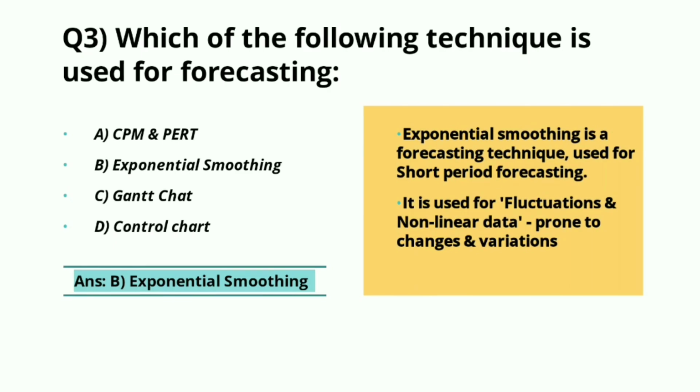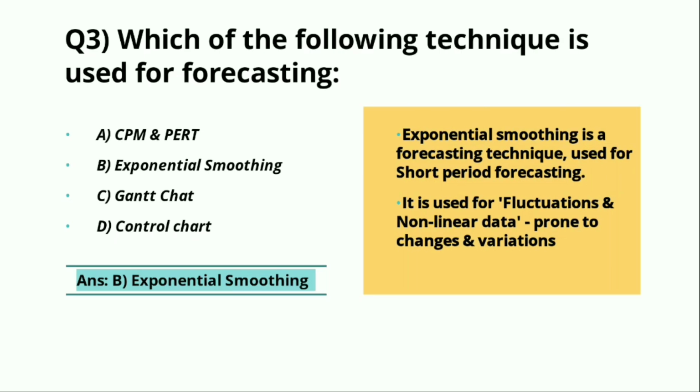Exponential smoothing is a forecasting technique used for short period forecasting. It is used for fluctuations and non-linear data which are prone to changes and variations. So the right answer is part B, exponential smoothing. अब हम नेक्स्ट क्वेश्चन की तरफ चलते हैं.